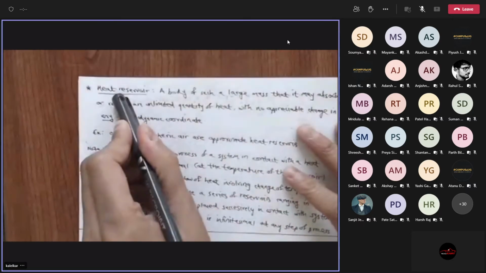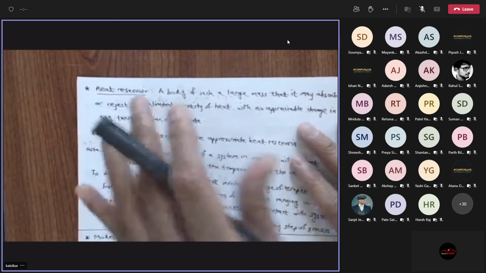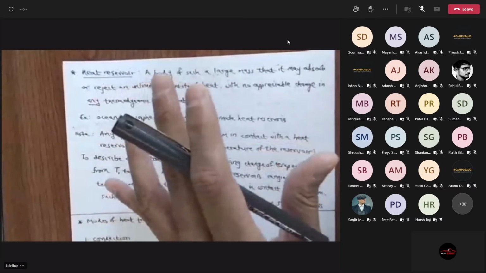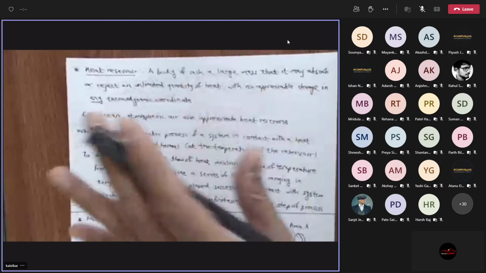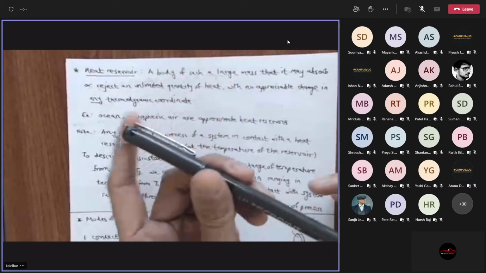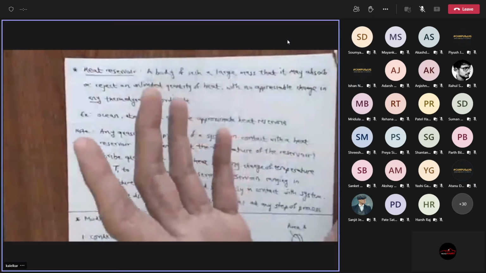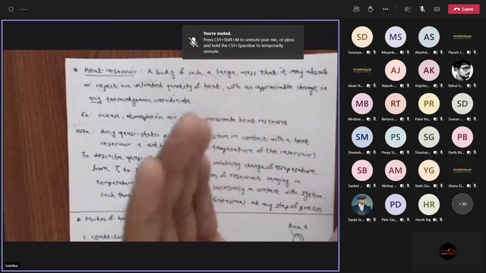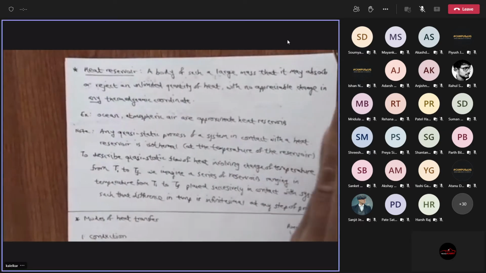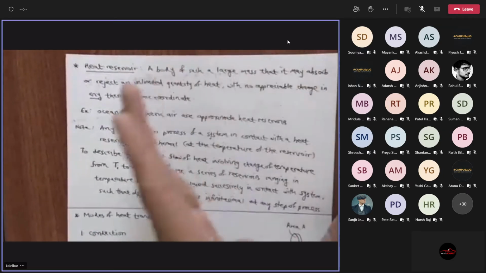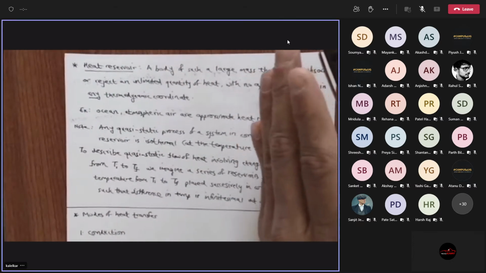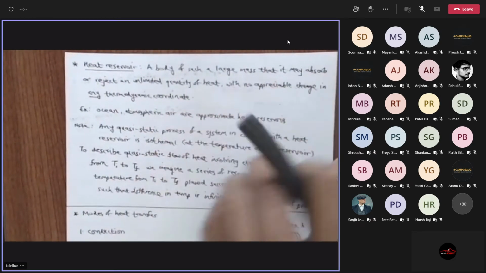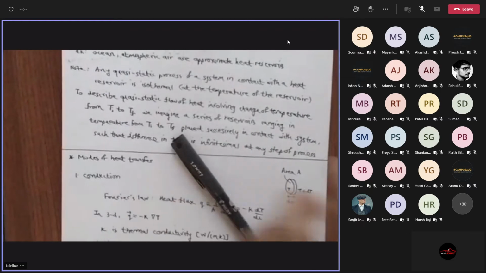This is the reason why I'm introducing the concept of heat reservoir, because it is implicit in all the problems, right? So you might see all kinds of finite temperature differences. I mean, in any realistic situation, there is a finite difference of temperature between the system and the surrounding. But if you are going to take the system to the temperature of the surrounding, you have to do it in an infinite number of infinitesimal steps to ensure that the process is quasi-static, if you want to use all this formalism. So remember that. Okay.